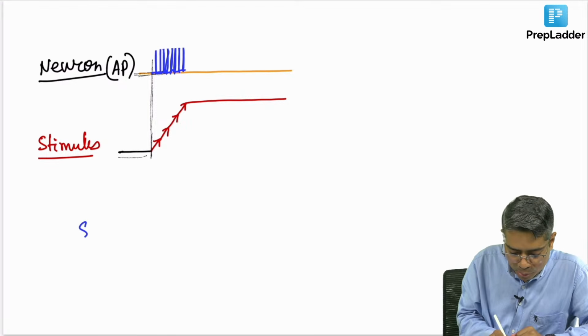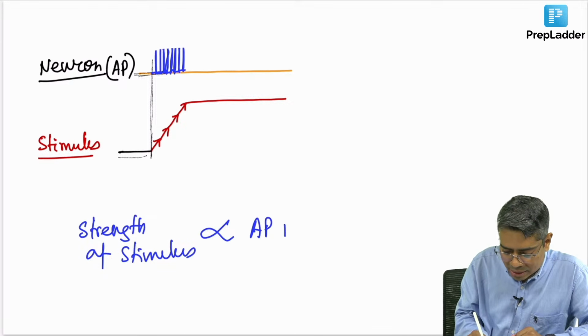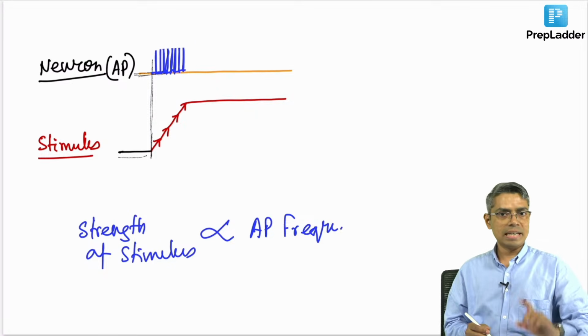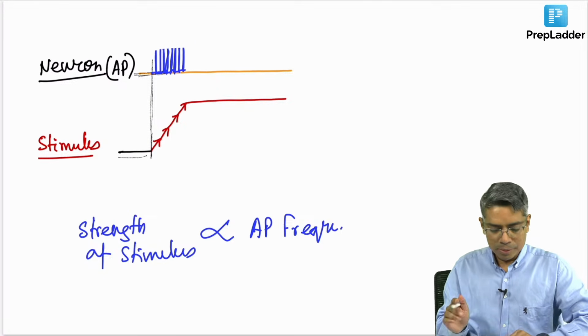इसलिए हम लोग बोलते हैं कि strength of stimulus is directly proportionate to the action potential frequency, getting my point, not the proportion to the action potential amplitude.